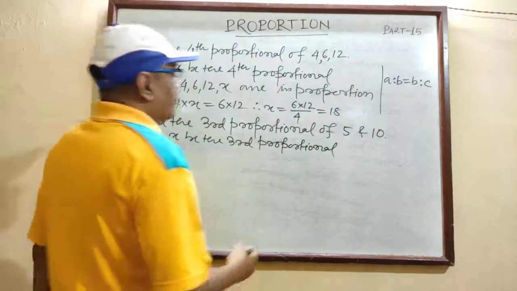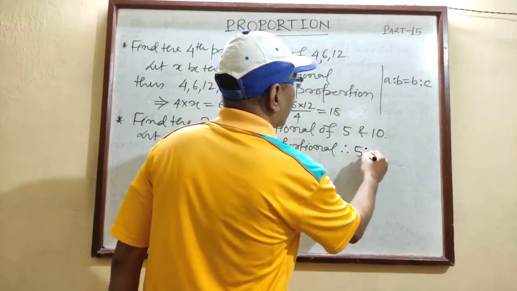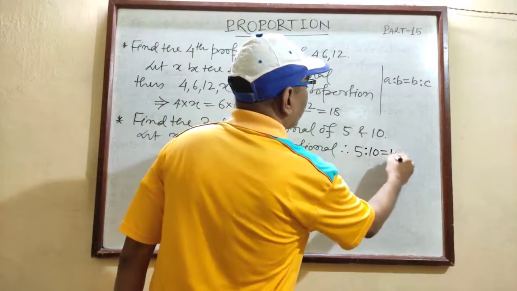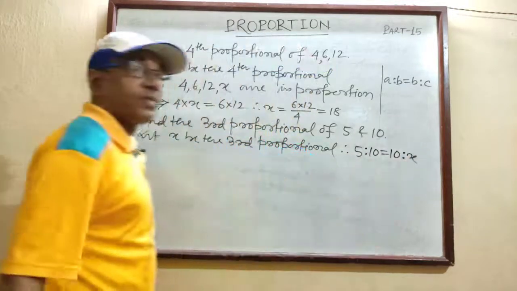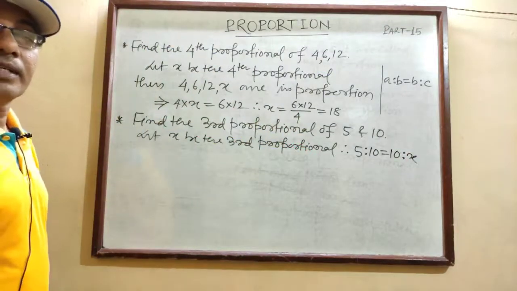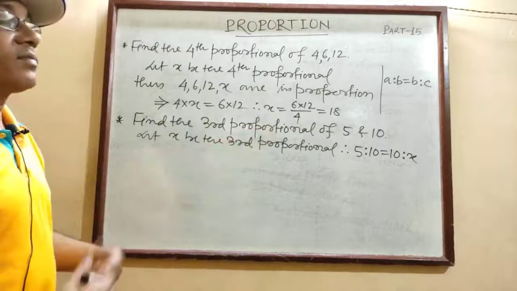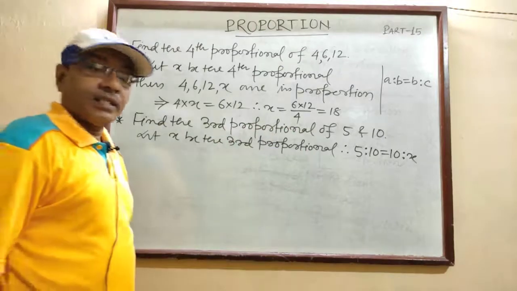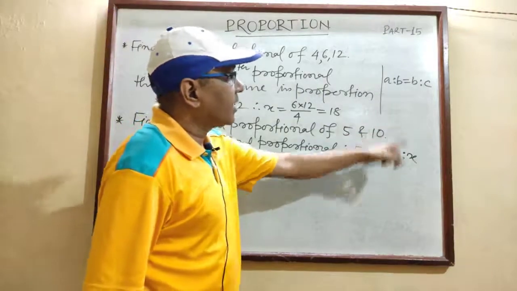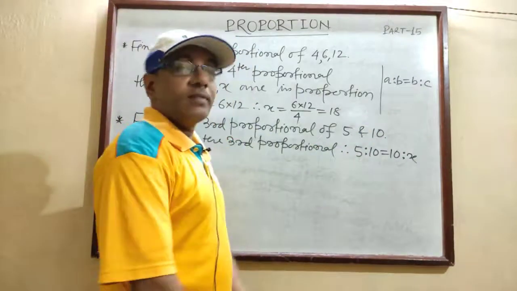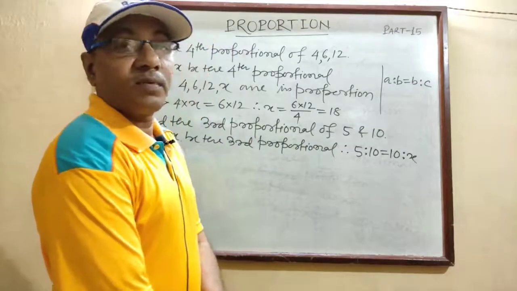And if x is the third proportional, then what will happen? 5 is to 10 equal to 10 is to x, then x is the third proportional which is to be calculated. The question is find the third proportional, and we have considered the third proportional as x. So 5 is to 10 equal to 10 is to x. A is to B equal to B is to x, then C is called third proportional.